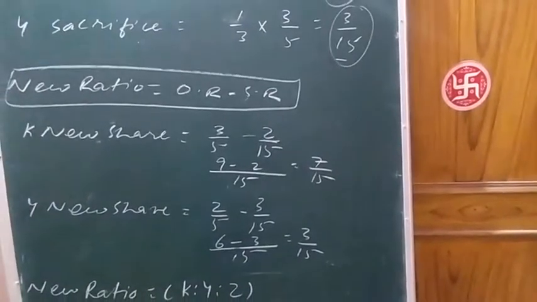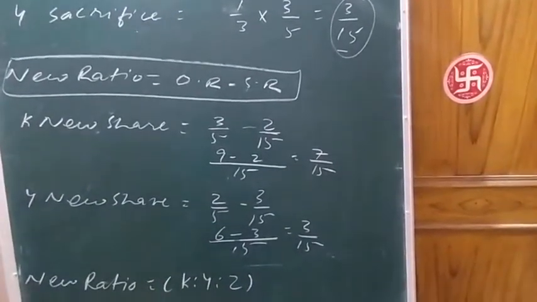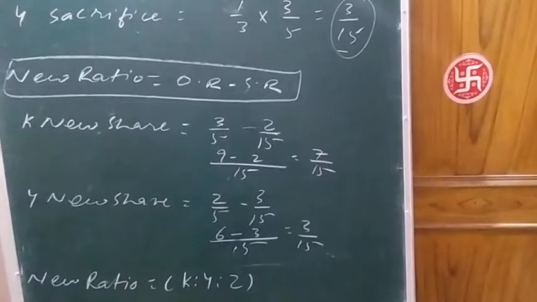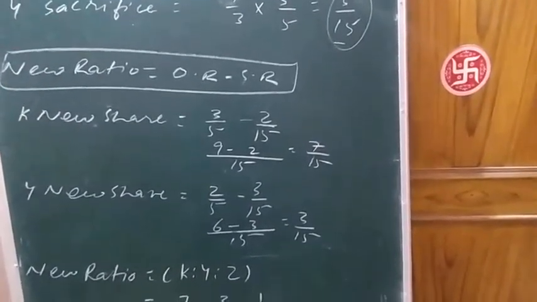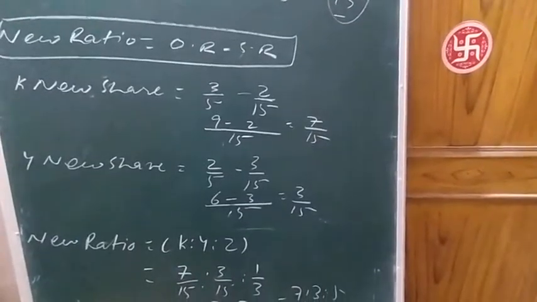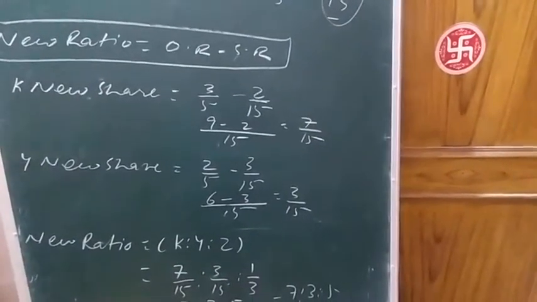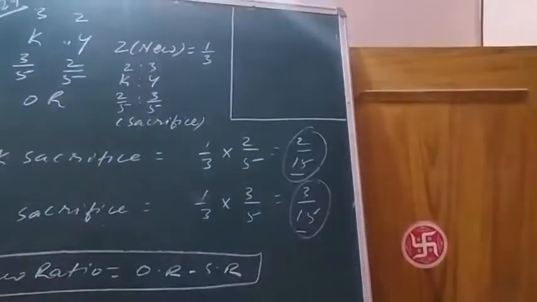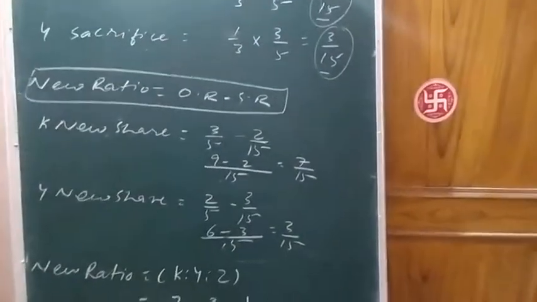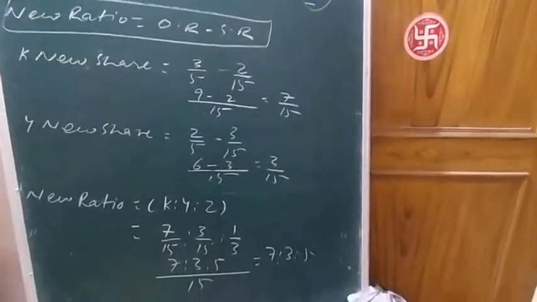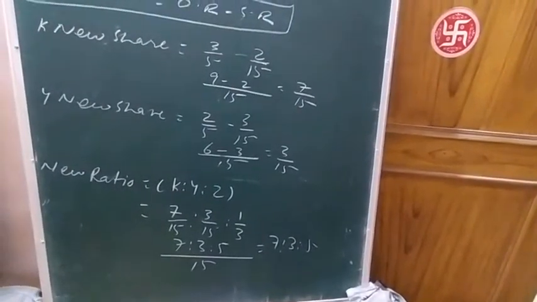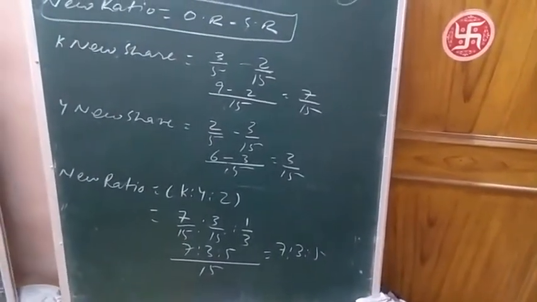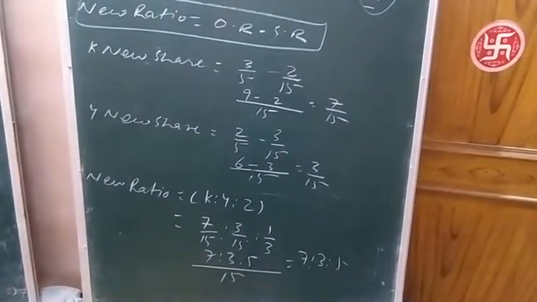So here the new ratio will be K, Y and Z: 7/15, put the digit of K's new share, 3/15 the new share of Y, and Z's share we already know is 1/3. The answer will be 7:3:5. Simplify it, you get the answer. You will get 7:3:5 as the new ratio.